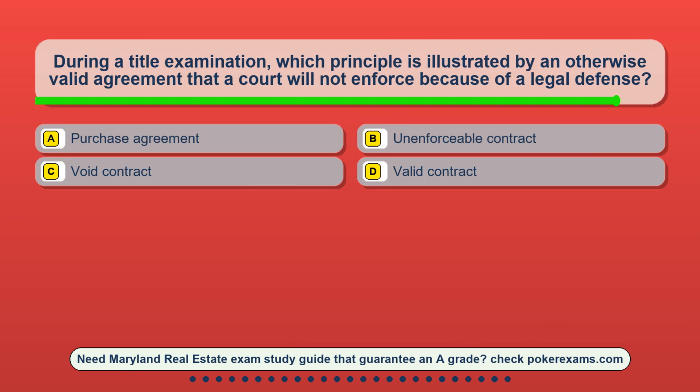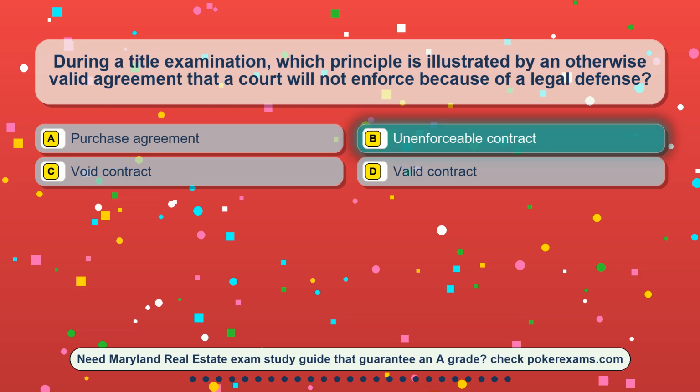Question 23. During a title examination, which principle is illustrated by an otherwise valid agreement that a court will not enforce because of a legal defense? Option A, purchase agreement. Option B, unenforceable contract. Option C, void contract. Option D, valid contract.